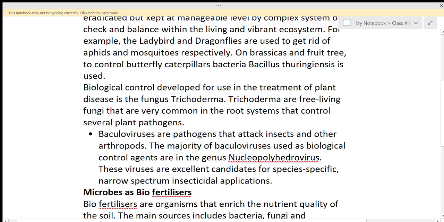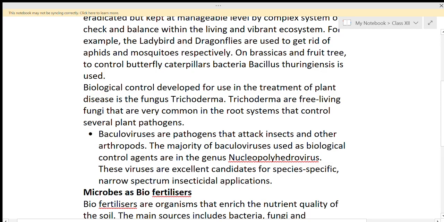Baculoviruses are pathogens that attack insects and other arthropods. One more category, baculoviruses, these are disease-causing viruses. These viruses attack insects and other arthropods. And the majority of baculoviruses used as biological control agents are in the genus Nucleopolyhedroviruses.